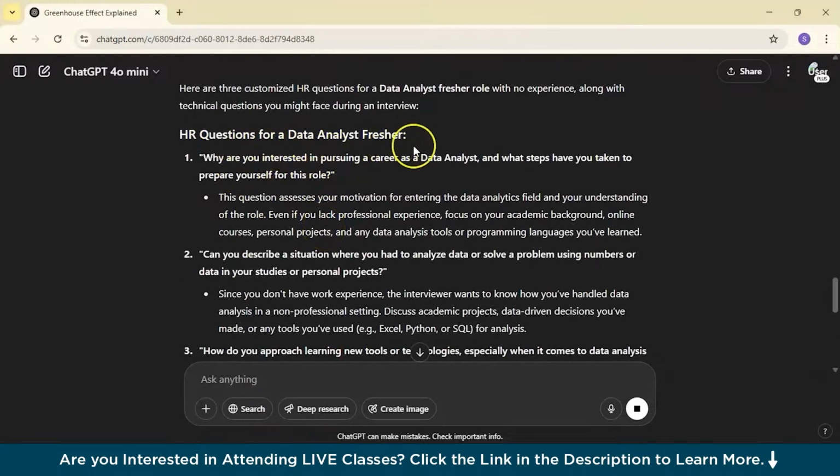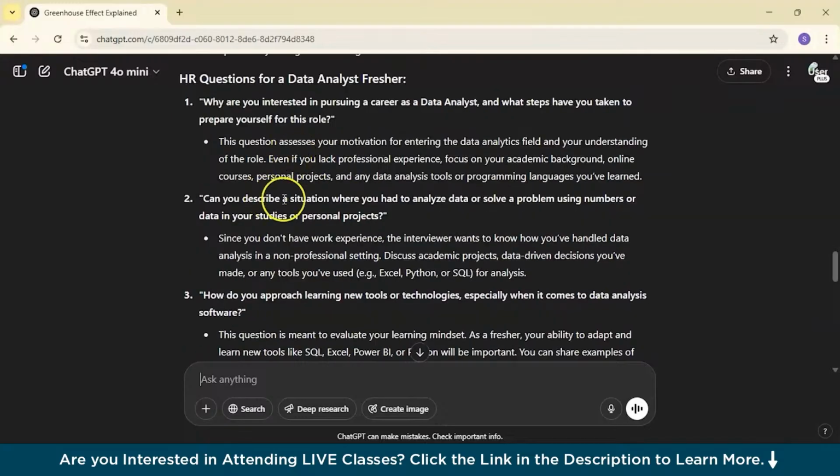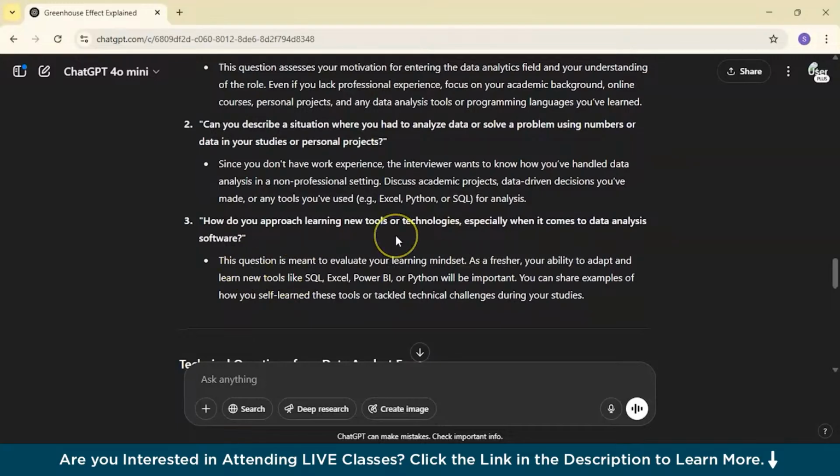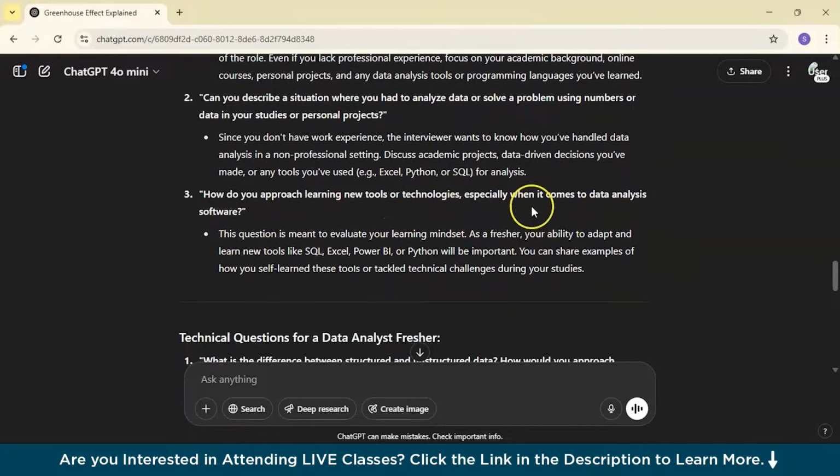HR questions for a data analyst fresher. Why are you interested in pursuing your career as a data analyst, and what are the steps you have taken to prepare yourself for this role? Can you describe a situation where you had to analyze data or solve a problem using numbers or data in your studies or personal projects? How do you approach learning new tools or technologies, especially when it comes to data analysis software?